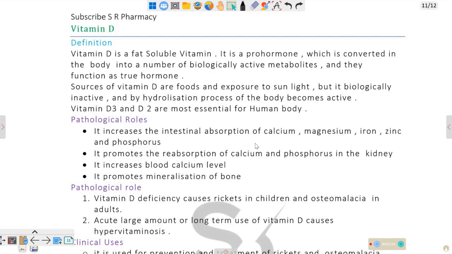Vitamin D deficiency causes symptoms like rickets. A large amount or long-term use of vitamin D causes hypervitaminosis. It is used for the prevention and treatment of rickets and osteoporosis.